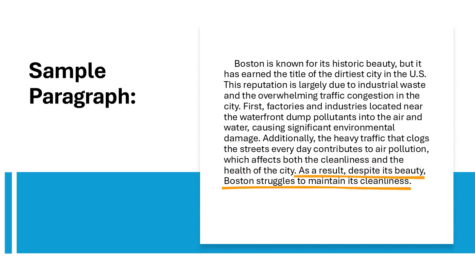Conclusion. The paragraph wraps up by reiterating the effect. Despite Boston's historic beauty, the pollution from industrial waste and traffic makes it hard for the city to maintain its cleanliness. This cause and effect paragraph clearly connects the reasons, industrial waste and traffic congestion, to the outcome, Boston's struggle with pollution, showing how specific factors directly impact